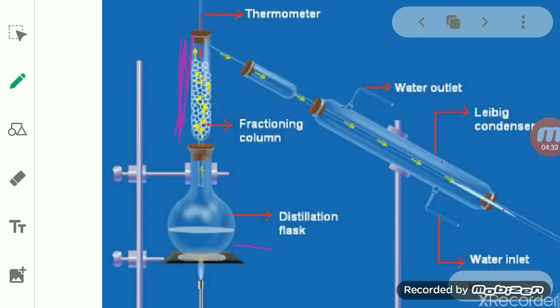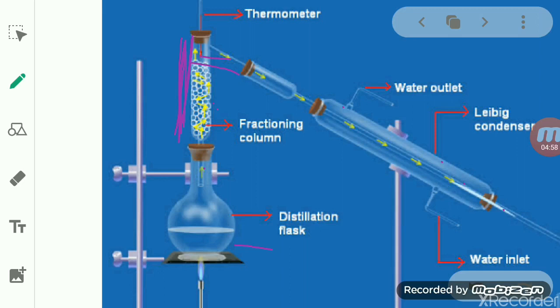In very simple terms, we can say that this fractionating column can be regarded as an arrangement for providing different temperature zones inside it, the highest temperature being at the bottom of the column and the lowest temperature near the top of the column.